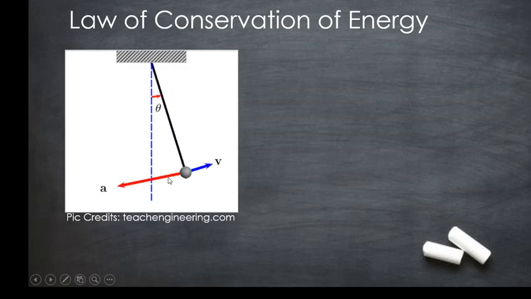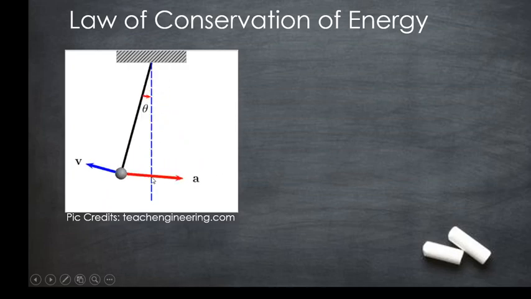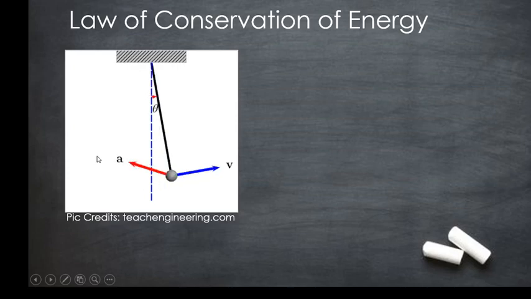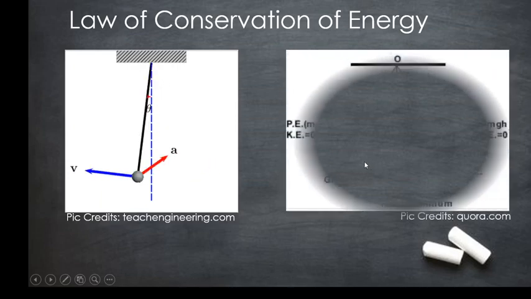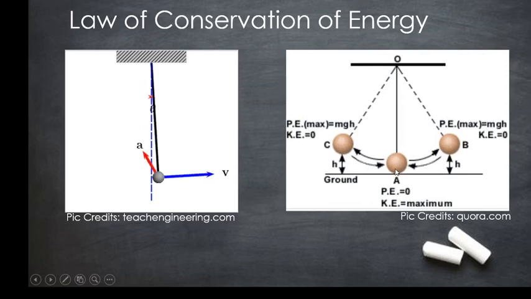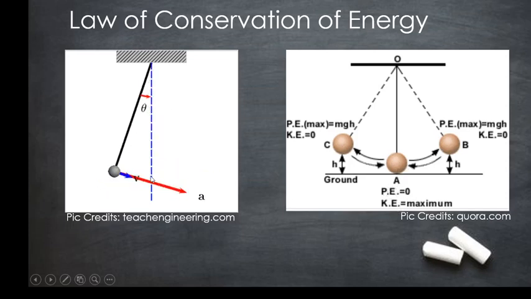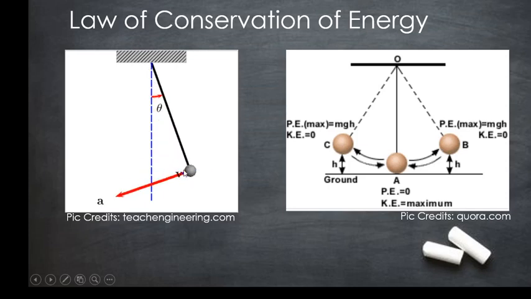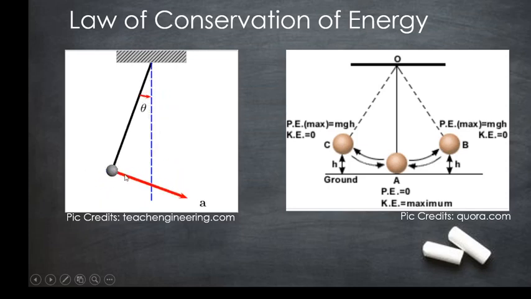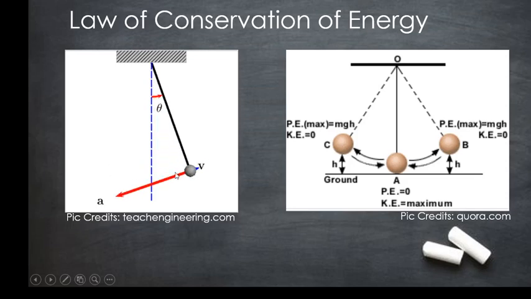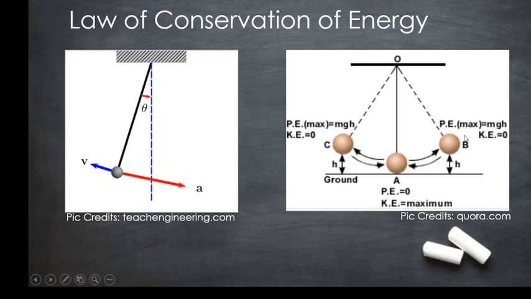Now, what happens is, when the simple pendulum goes away from its mean position on both sides, when it is at the mean position, since it is at the ground state, since it has no height, the potential energy will be 0 and the kinetic energy will be maximum here. Since the kinetic energy is maximum at the mean point, the simple pendulum is oscillating, going to the left side or the right side here.